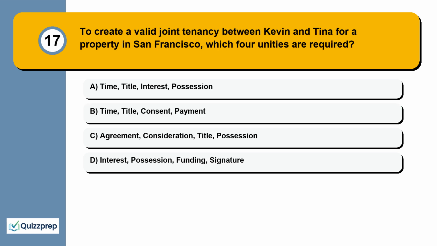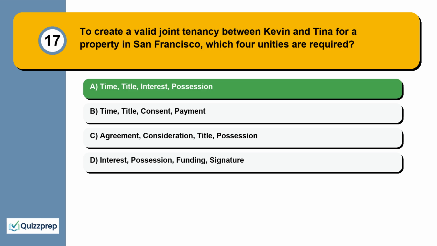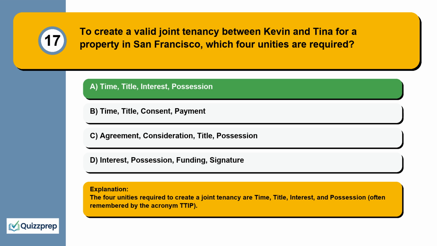Question 17. To create a valid joint tenancy between Kevin and Tina for a property in San Francisco, which 4 unities are required? Time, title, interest, possession. Time, title, consent, payment. Agreement, consideration, title, possession. Interest, possession, funding, signature. The 4 unities required to create a joint tenancy are time, title, interest, and possession, often remembered by the acronym TTIP.